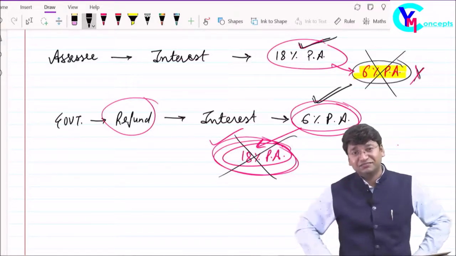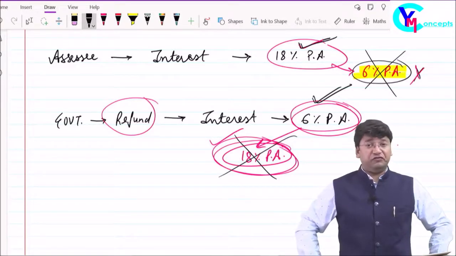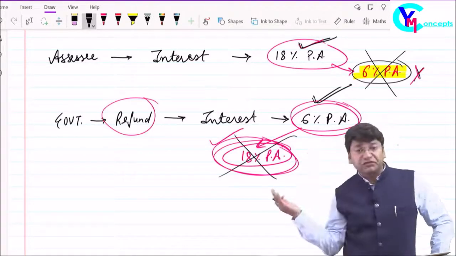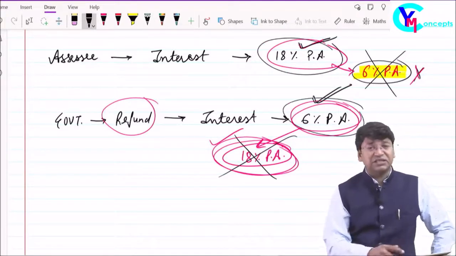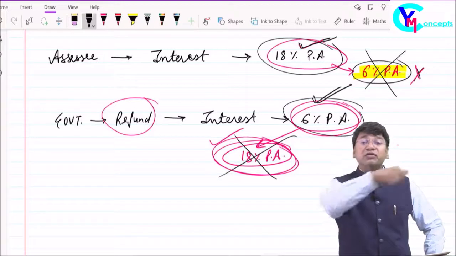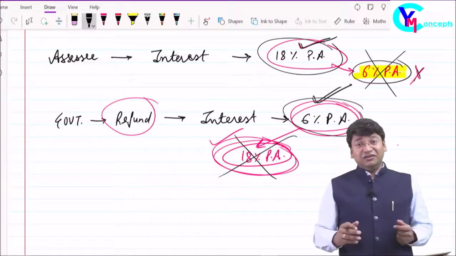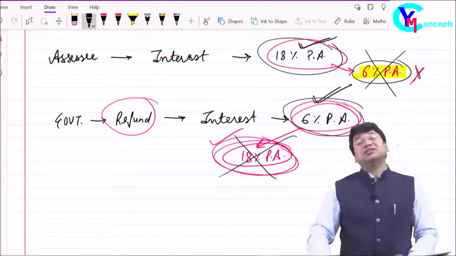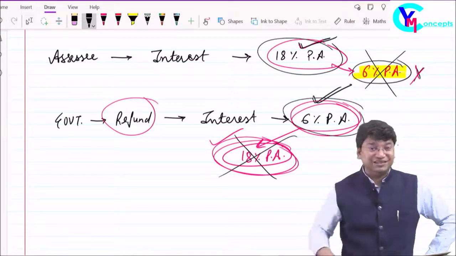Just 5 minutes before, we were thinking very wrong, not fair with the assessee. नहीं चलेगा, नहीं चलेगा. We were thinking बड़ी नाइंसाफी हो रही है. Unfair deal is being done by the government that we are paying 18%, they are paying only 6%. It's very unfair. Friends, after just 5 minutes, after thinking about the logic of this provision, now we are saying no. Perfect. For us, it is 18%. For the department, it is 6%. For the assessee, it is 18%. Absolutely correct. Yes, boss. This is the difference between an accountant and a chartered accountant.